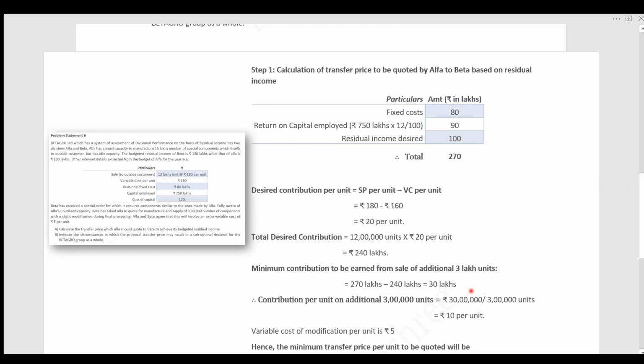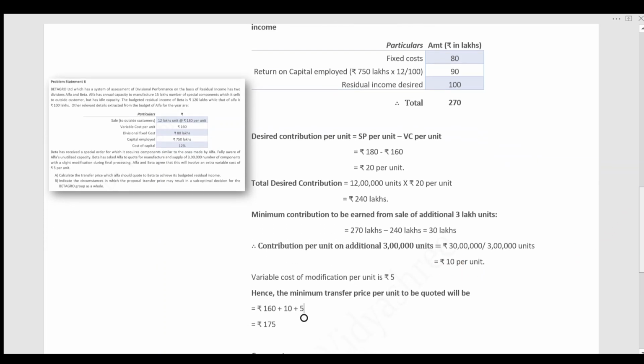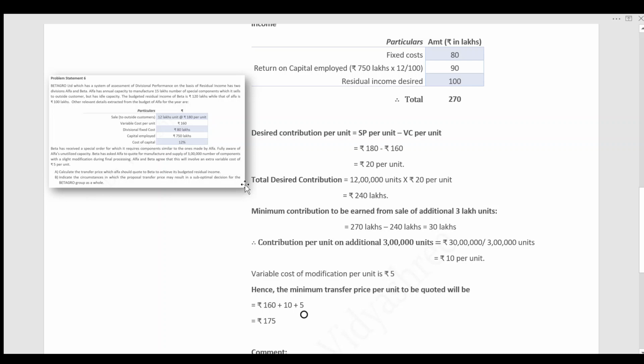Let's see how much the selling price would be. The contribution per unit on the additional 3 lakh units is the 30 lakh profit divided by the number of units. So what should be the additional charge? Rupees 10 per unit. So the additional contribution per unit is rupees 10. In the question itself, another hint is given: the extra variable cost for the modification is rupees 5 per unit.